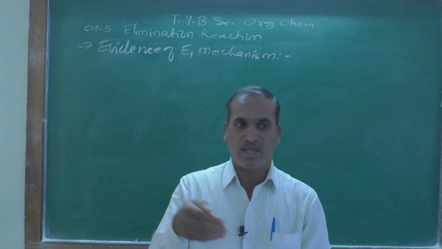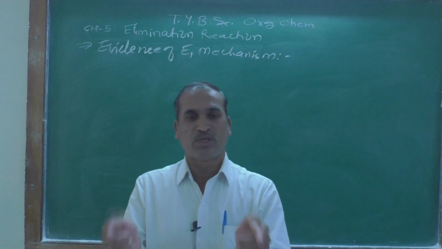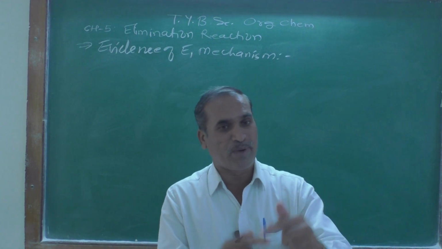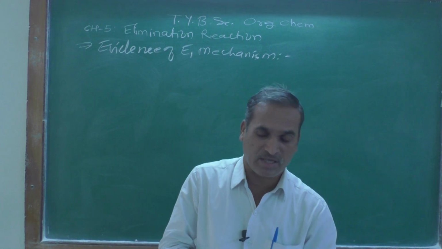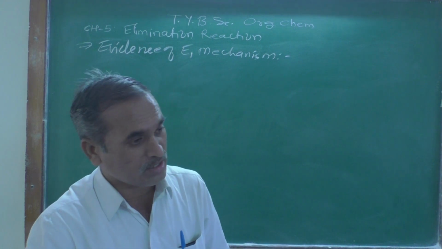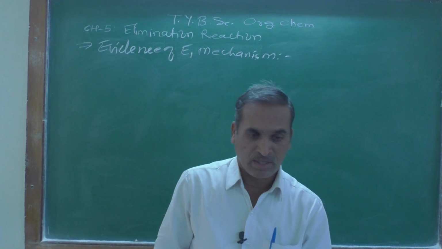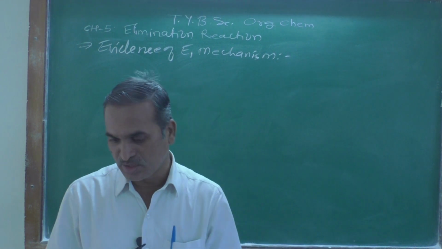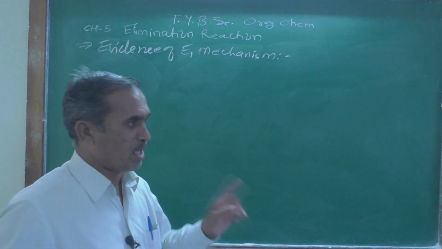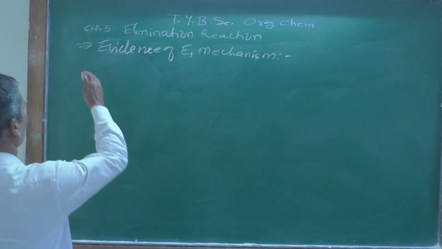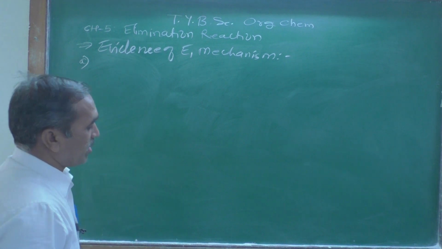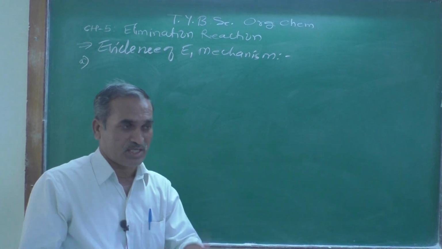If the rate of reaction changes due to the replacement of some atom in the molecule by its isotope, it is known as the kinetic isotopic effect. That is one of the important evidences for the existence of the E2 mechanism. Now here also, the first evidence we are going to learn, evidence of the E1 mechanism. First one, what is that?